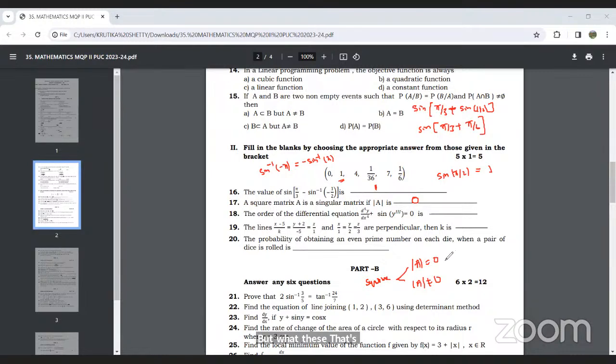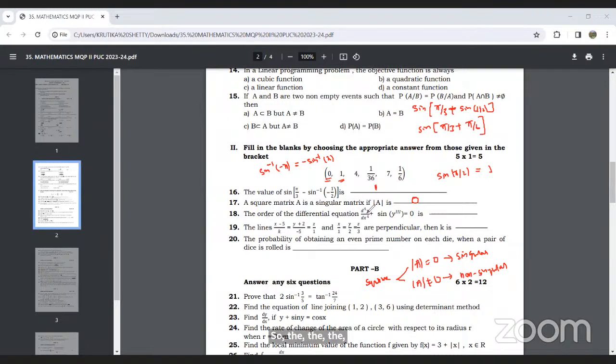If the determinant of A is equal to 0, then it is said to be a singular matrix. If the determinant of A is not equal to 0, then it is said to be a non-singular matrix. So 0 will be the right option.